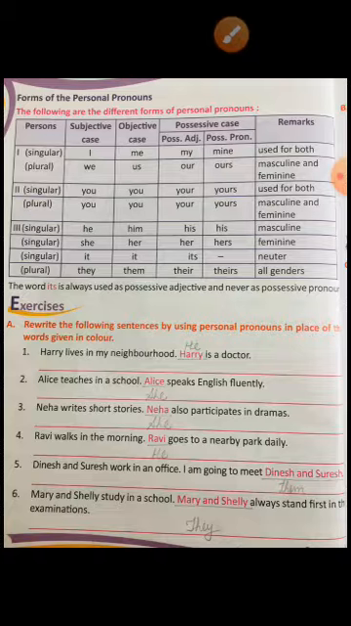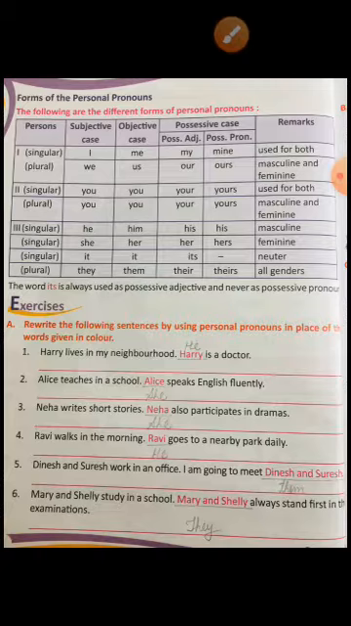Here we can see one chart where you can find the subjective case and objective case for singular, and the possessive case also. For example, I and me are the subjective and objective cases. Then the possessive case for I is my and mine. I, me, my, mine. And for the plural, you can see we, us, our, ours. So likewise you can see the chart here.